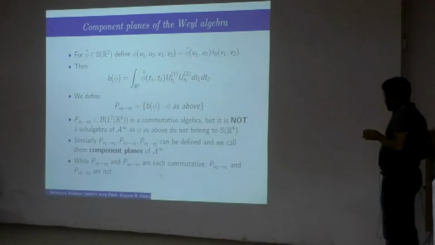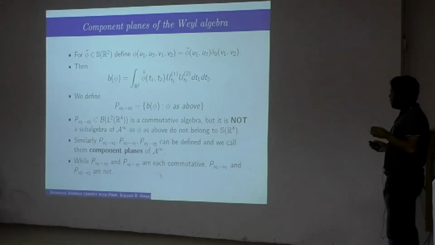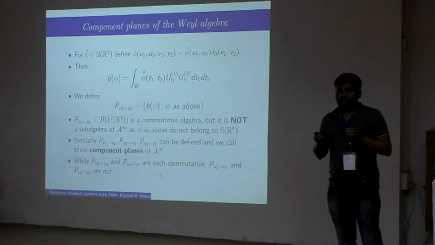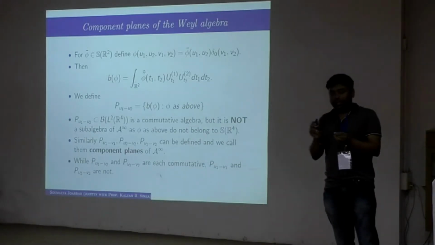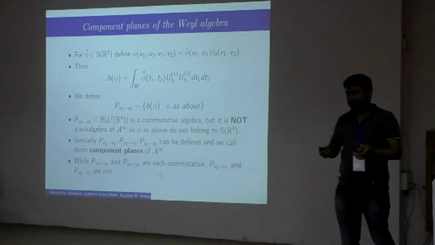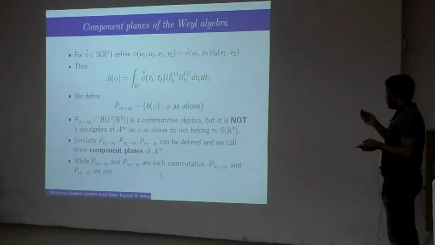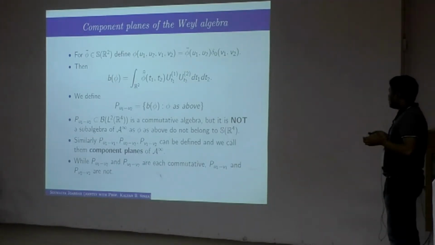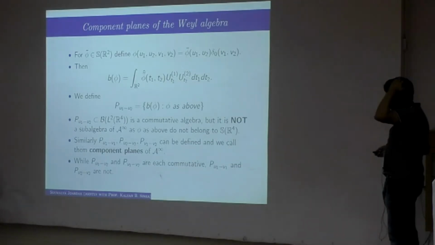The definition is given by that. They won't really be subalgebras of the whole Weyl algebra, because if it doesn't depend on 2 coordinates, then in those coordinates you are putting only 1, and it won't be Schwartz in all 4 variables. Maybe it is Schwartz in 2 variables, but in the rest it is no longer Schwartz. So they won't be subalgebras, but you can still look at them as some sort of component plane, a 2-dimensional subplane sitting inside the whole plane. So these are the component planes.